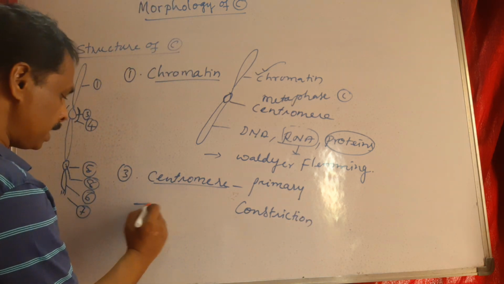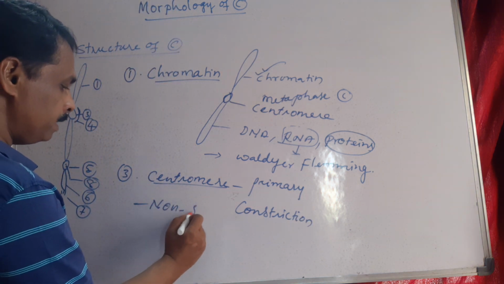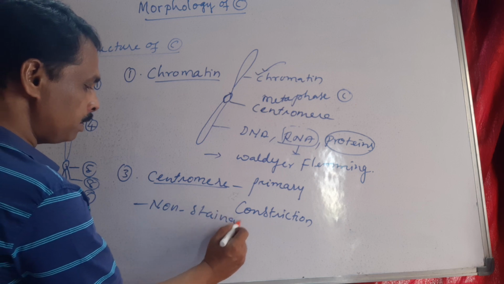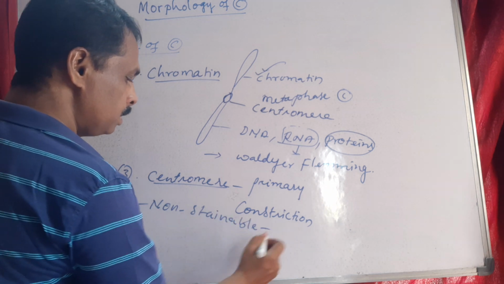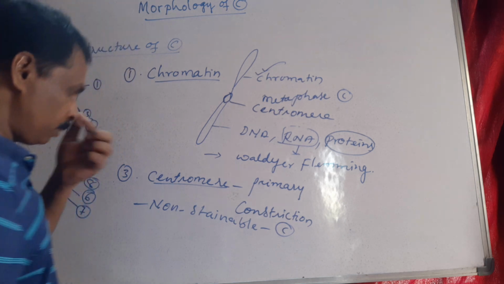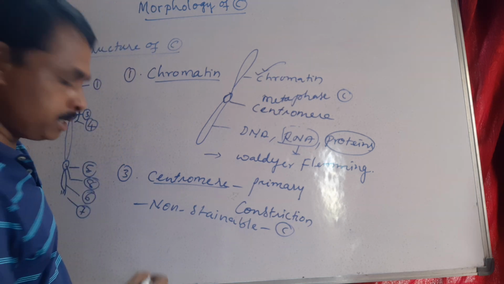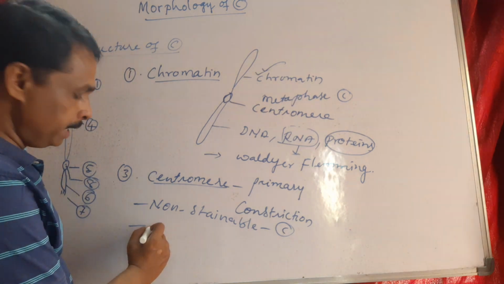It is a non-stainable part of the chromosome. Here, this is surrounded by two protein discs.